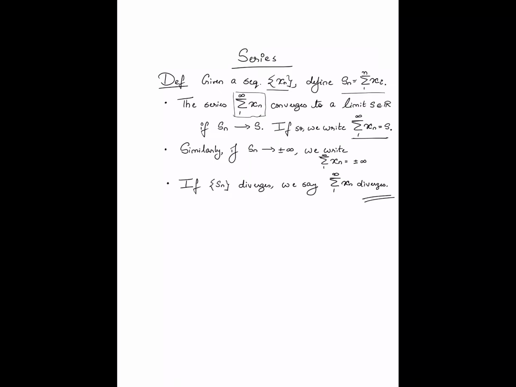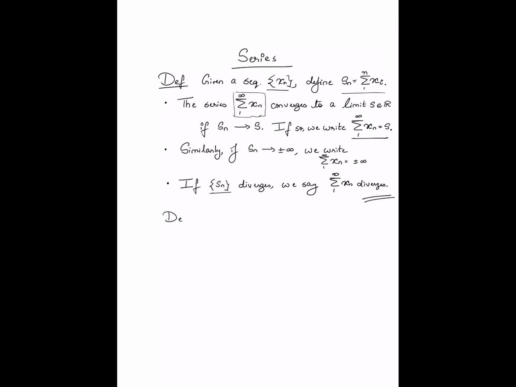On the other hand, if that sequence of running sums goes to plus infinity or minus infinity, the series diverges, but nonetheless these are special divergent sequences. I still write summation 1 to infinity xn as either plus infinity or minus infinity, whatever the limit of the running sums was. And finally, in general, if the sequence of running sums Sn diverges, we say that the corresponding series diverges. Okay, so this is how one formally defines a series and what it means for a series to converge.